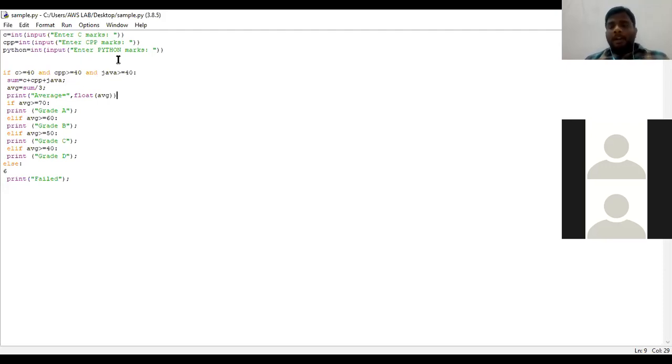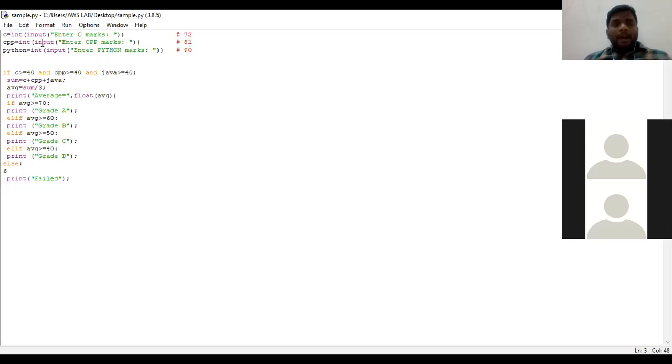So immediately if I press the enter button, the first prompt message which I am going to get is enter C marks. Suppose I am giving like 72. Next prompt message is enter C++ marks. So I am giving as 81. Next third prompt message is enter Python marks. I am giving like 90. So these are the 3 marks. So the value of C is 72, the value of C++ is 81, and the value of Python is 90.